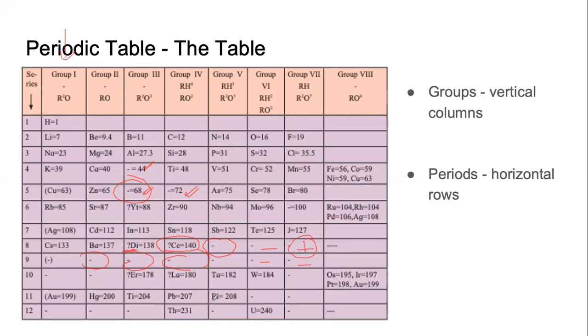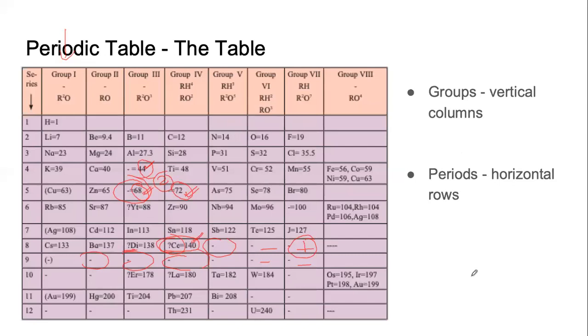In some other situations, he was sure that something will be discovered, and he was more sure that the atomic mass will be around this. The atomic mass will be around 68. The atomic mass will be around 72. So he was more certain. This is the second type of situation. And the third type of situation is where the element is already discovered. We know the atomic mass, but we are still not sure of what the names would be.